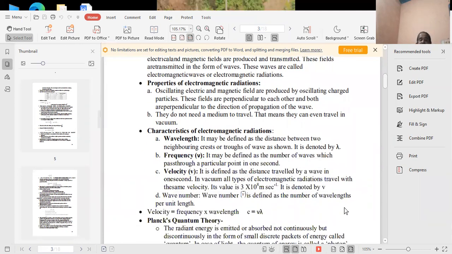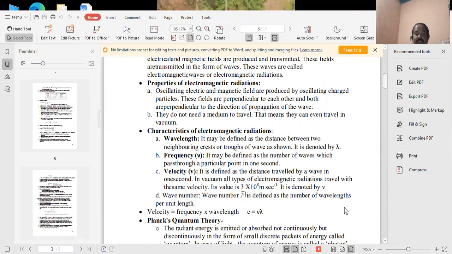Next point, characteristics of electromagnetic radiation. Number one, wavelength. It may be defined as the distance between two neighboring crests or troughs of a wave, and it is denoted by lambda. Number two, frequency. It may be defined as the number of waves which pass through a particular point in 1 second. So this is called frequency.